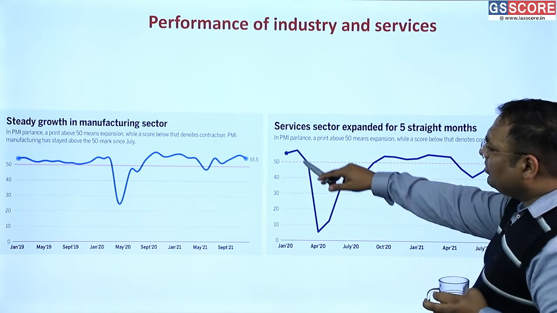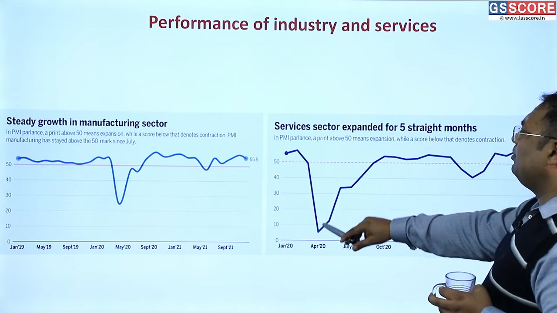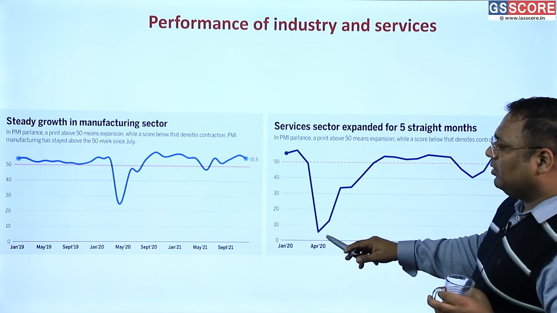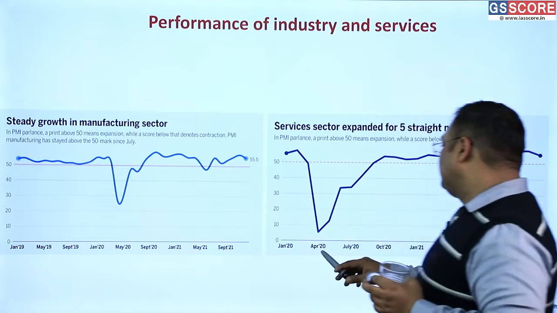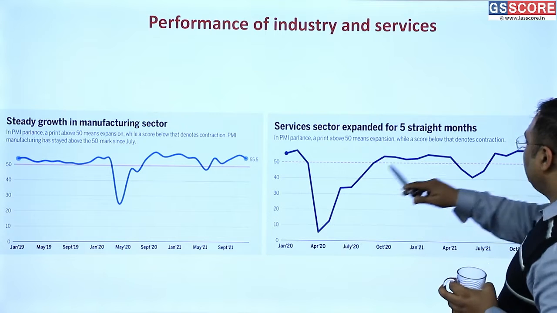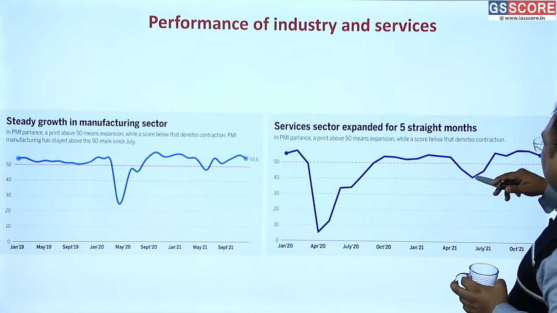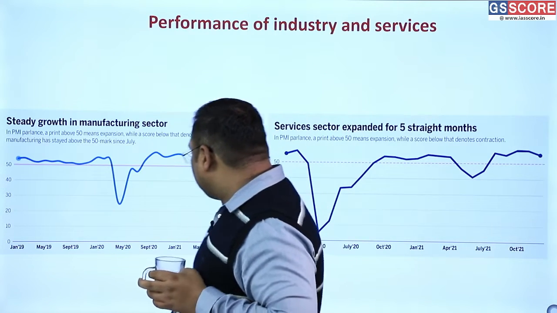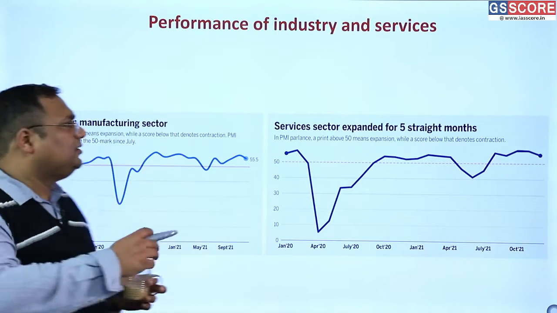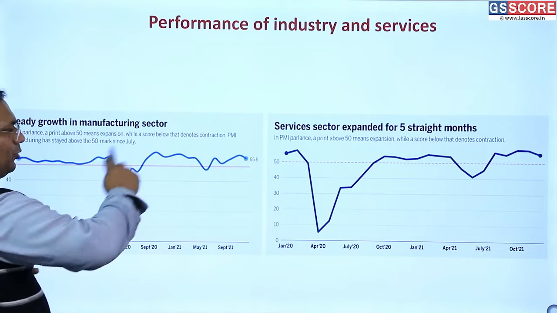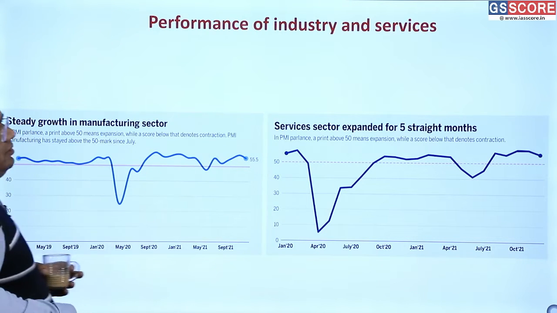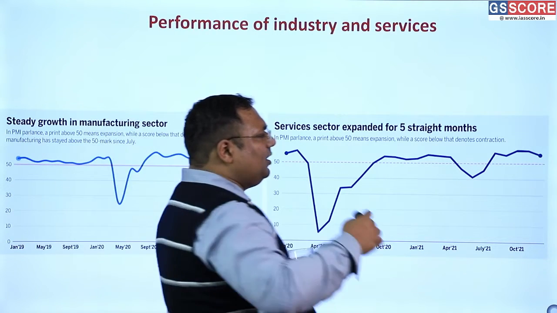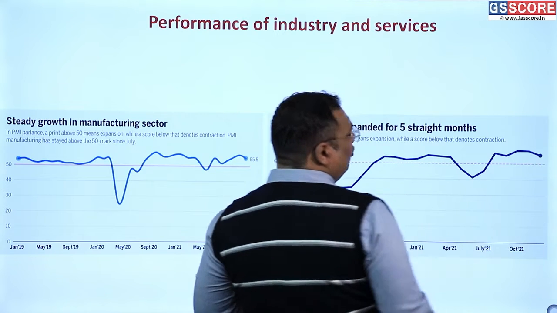Compared to manufacturing, the services decline more drastically and faster. You see a similar trend, a similar fall here. This is around April 2020, this is also around April 2020, and then we see a recovery and then we see a decline again, and similarly here also. So we can clearly see the impact of the first COVID wave, the second COVID wave, the Delta variant in both the aspects.